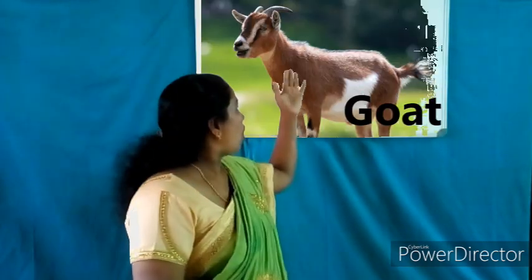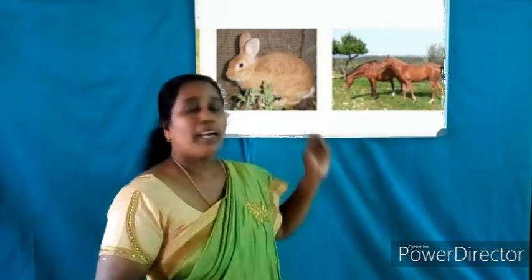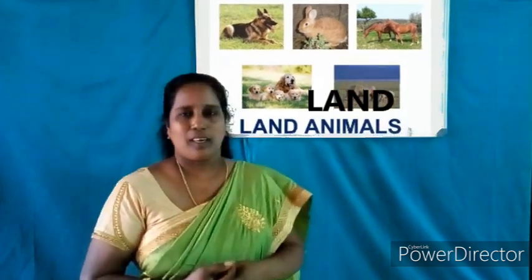Some of the animals live on land. Some others live in water. Goat, lion, cow, elephant. Where do these animals live? These animals live on land.